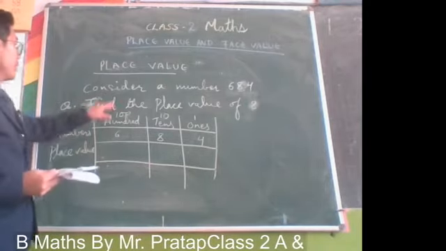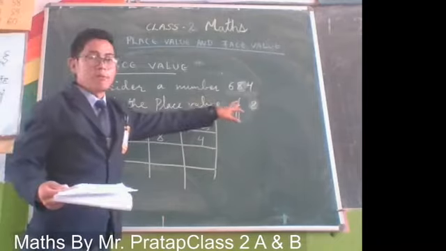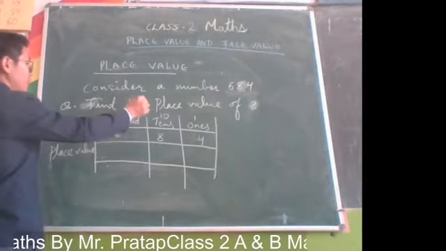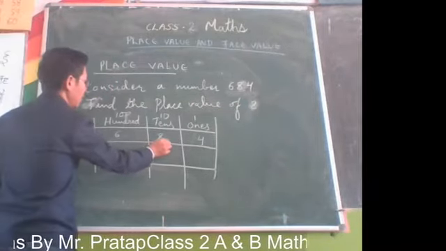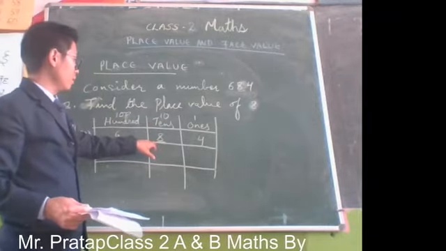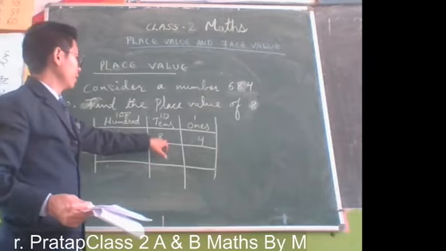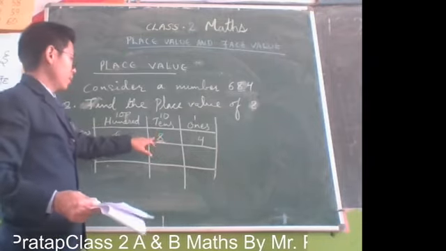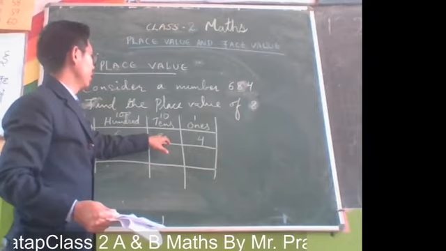Now the question is asking: find the place value of 8. You can see 8 is in the tens place. The number 8 is also called a digit.